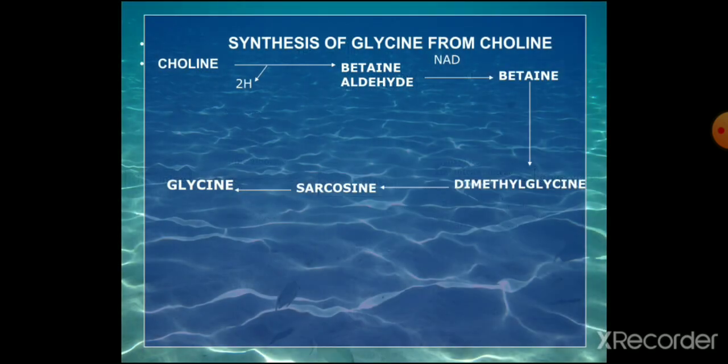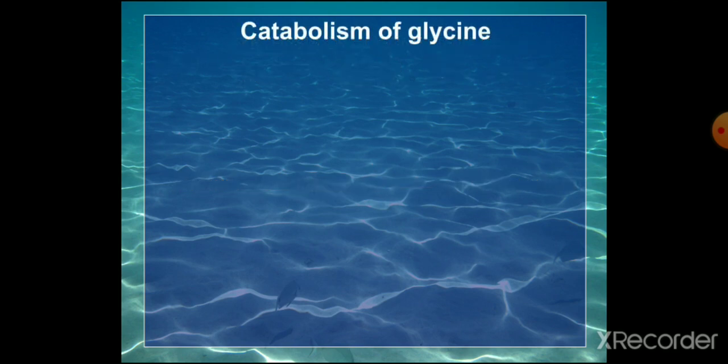And there is one more pathway, it's not very common, that is from choline you can synthesize glycine by various steps. That is, first it is converted to betaine aldehyde, then betaine, then dimethyl glycine, and dimethyl glycine is converted to sarcosine, that is methyl glycine, and finally glycine by removal of the methyl group. That is another pathway, so you can mention that also. Now we'll pass on to the catabolism.